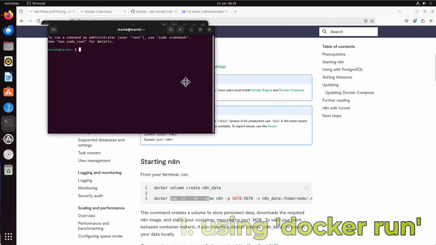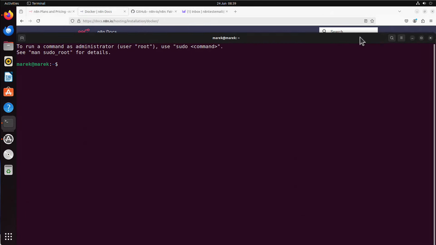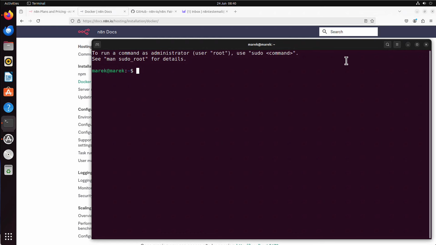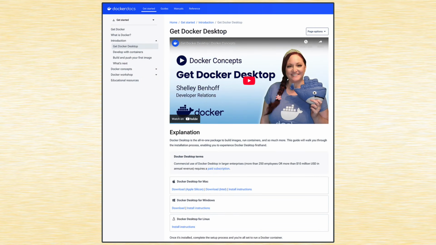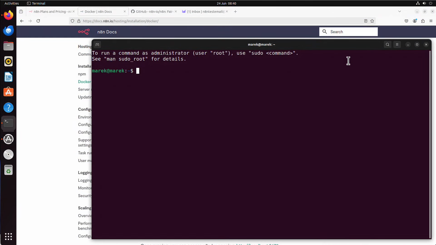This is my Ubuntu system, so it's a Linux based. Let me make it bigger. And you can run Docker containers on any operating system really. Here on Linux, you only need to install Docker, for example. But if you want to run them on Windows or Mac, they also let you run Docker containers, but you need to install additional software, like Docker Desktop. So you can simply Google how to install Docker Desktop on Mac, or how to install Docker Desktop on Windows, because it's not covered here, but just wanted to let you know that you can run Docker containers on Windows or Mac as well. But here on my Ubuntu, I don't need Docker Desktop. Linux can run Docker containers natively, I just need to install Docker.